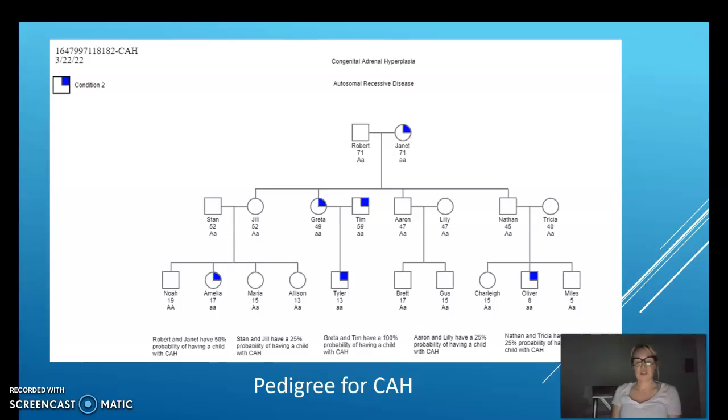And you can see Tyler has the disorder. Aaron and Lily are both carriers, and they have a 25% probability of having a child with CAH, but both of the children they had are carriers. And Nathan and Tricia Mary, they are both carriers, and they have a 25% probability of having a child with CAH. And you can see Oliver has the disorder, and then they have 2 children that are carriers.